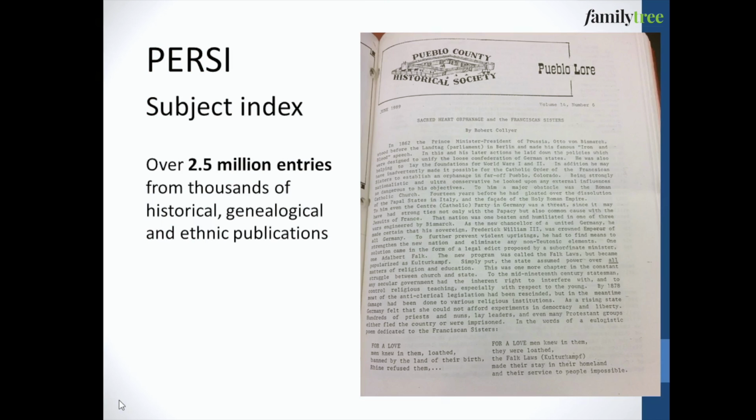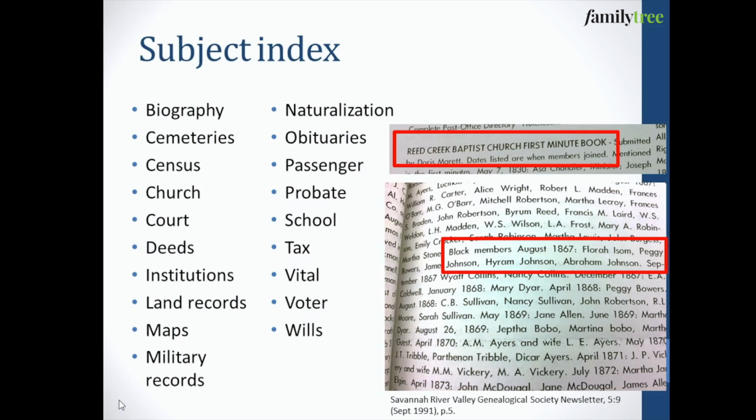PERSI is ongoing and growing. It now has over 2.5 million entries from thousands of historical, genealogical, and ethnic publications. It's a subject index, and these are the subjects that they are paying attention to. These are the subjects that they're indexing, and that helps you to get a sense of the kind of material you'll often find in these periodicals.